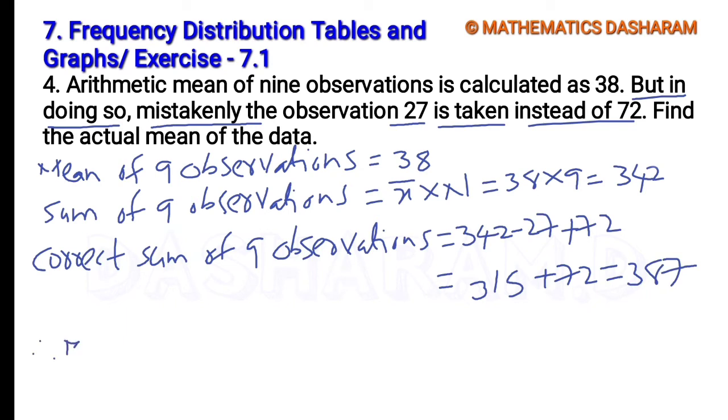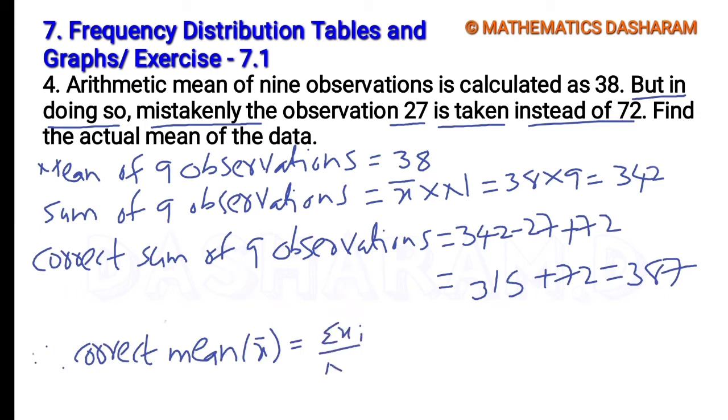Therefore the correct mean of 9 observations equals sigma xi divided by capital N: 387 divided by 9. 9 ones are 9, 9 fours are 36, 2 remainder, 9 threes are 27, so it equals 43.